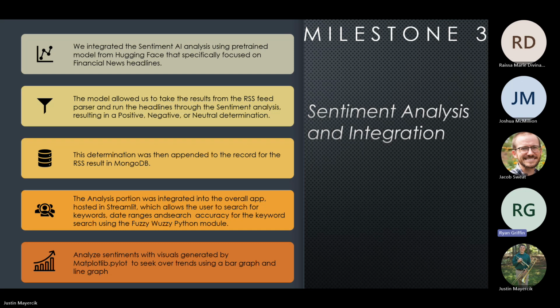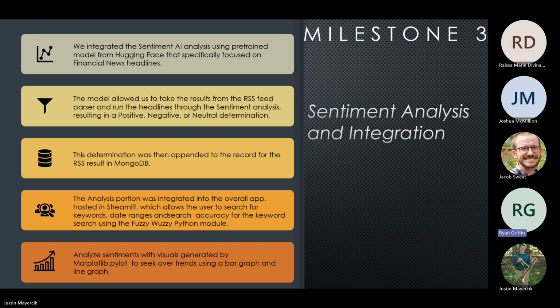Milestone 3, in short, was the milestone of the UI, AI, and trend analysis. To get the trend analysis, we use a model provided by Hugging Face to analyze financial headlines. What that model did was it allowed us to send a news headline and have a sentiment returned.